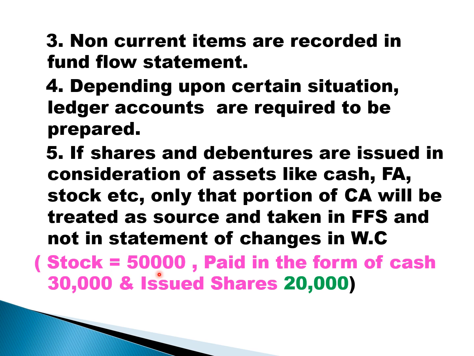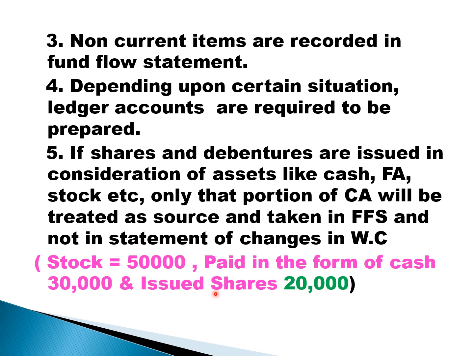You have to pay 50,000 for the purchase of stock, but you pay 30,000 in the form of cash and 20,000 in the form of shares. So stock purchased is 50,000, cash paid 30,000 and shares issued 20,000. So 30 plus 20, 50,000.